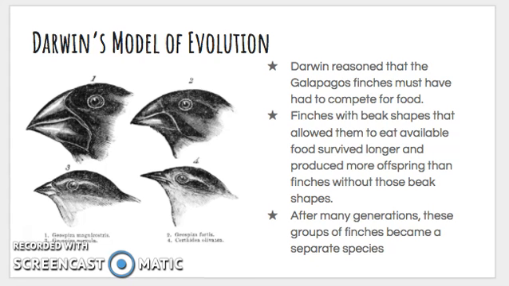Finches who had certain beaks could get certain food, and when they competed with other organisms, they're the ones that won the competition because their beaks were better for that particular food. Then after all these generations, Darwin reasoned that these groups of finches became a whole separate species. That's what happened on the island.